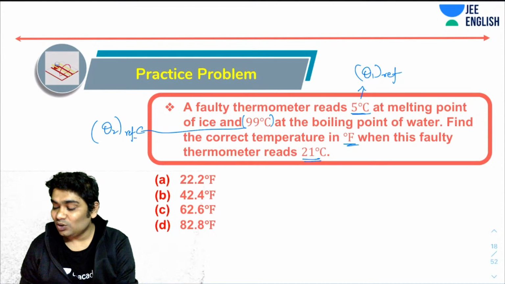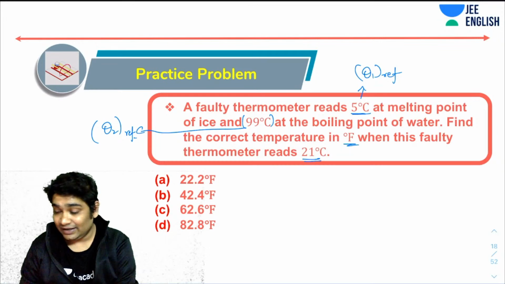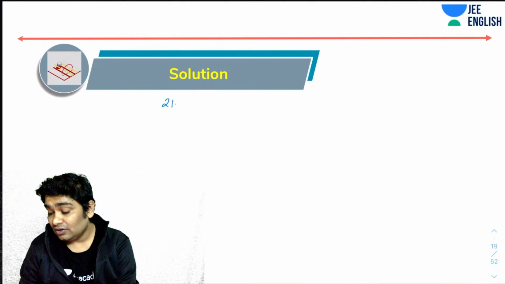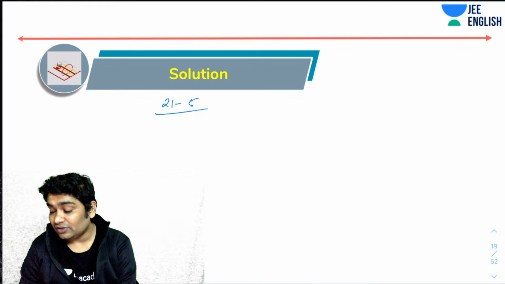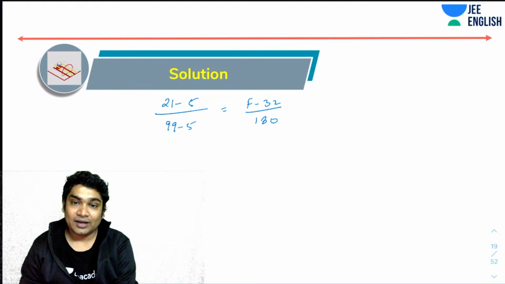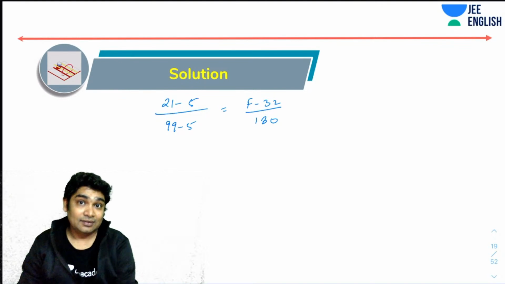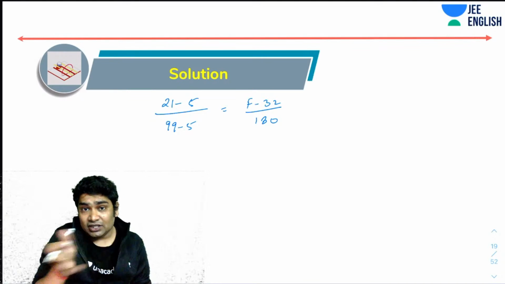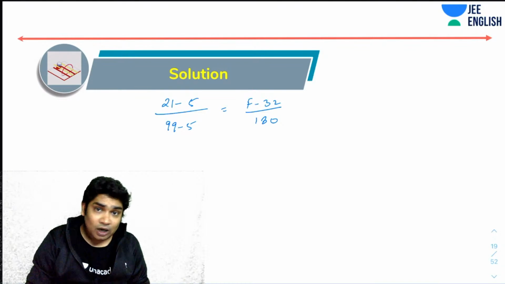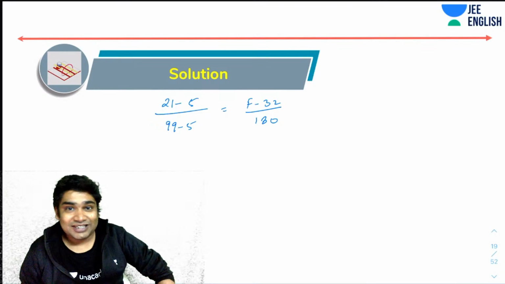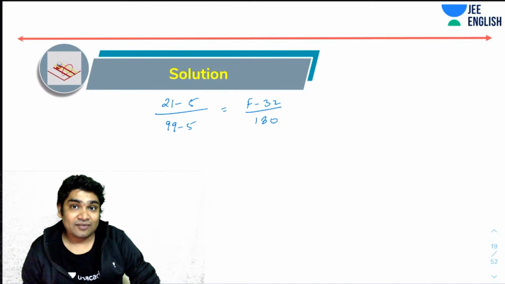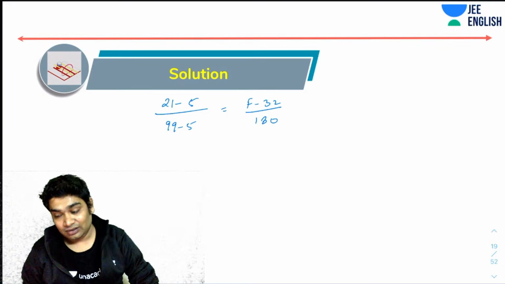So now all you need to do is write 21 minus 5 over what is the range, 99 minus 5, that should be equal to F minus 32 over 180. Okay, got it. Our temperature scale is faulty essentially. That's not actually the Celsius scale. So imagine this is some other scale where the first reference temperature is 5 and the second reference temperature is 99. Okay, I hope you got that.